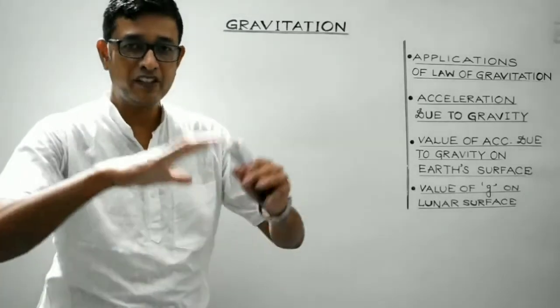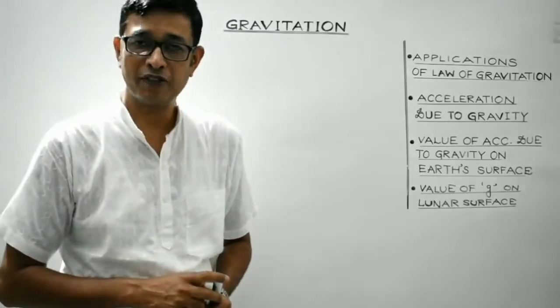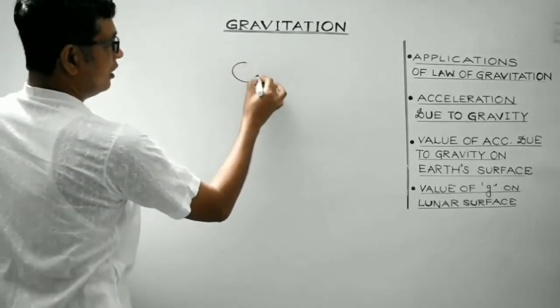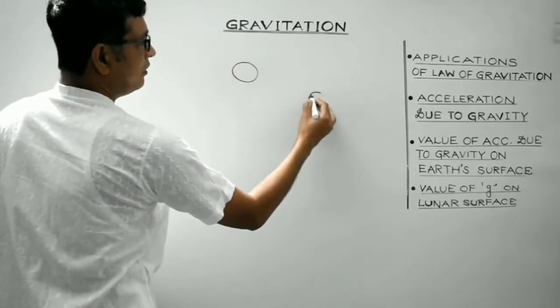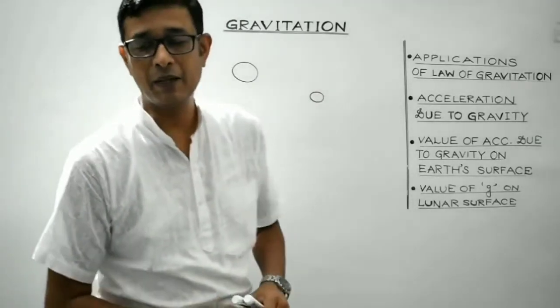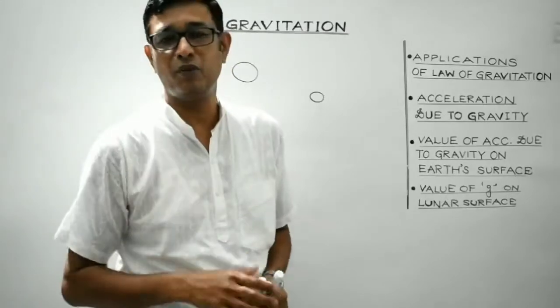So, let me recap the law of gravitation. Students, what we have discussed was, the law of gravitation is applicable for any two material bodies.